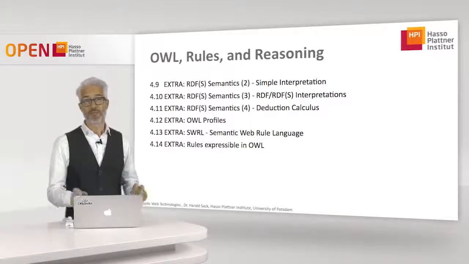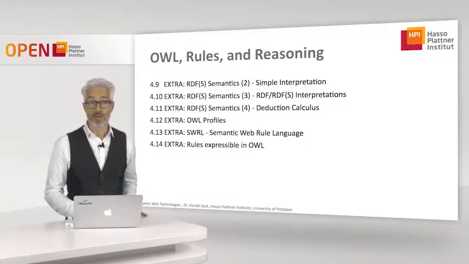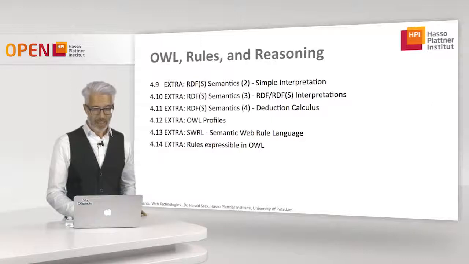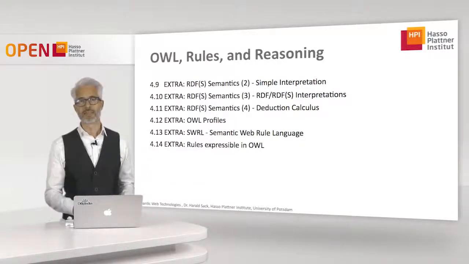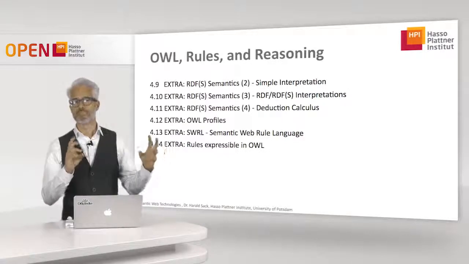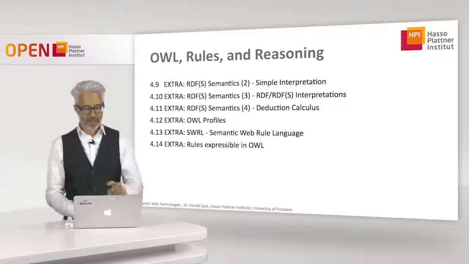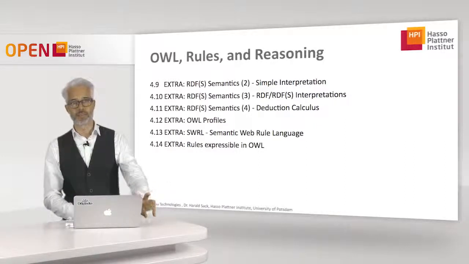And then, of course, we have already talked about rules. You will see a concrete example of a semantic web rule language, which is SWRL. Of course, if we combine rules and OWL, this is undecidable. You can also look at a decidable fragment of SWRL. This we will cover in the last part of that lecture, where we talk about rules which are expressible in OWL.